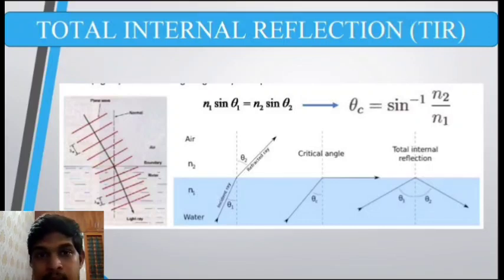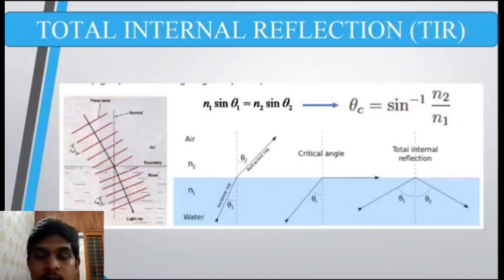It happens such that the critical angle is the angle of incidence for which the angle of refraction is 90 degrees, that is, the light is bent away from the normal such that the angle is 90 degrees. In this example, we can see the incident ray from the water. It gets reflected at the point of incidence between the two media, air and water. So we should ensure that light travels from denser medium to rarer medium for total internal reflection to occur.